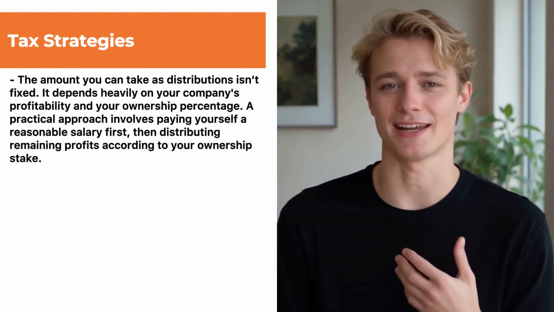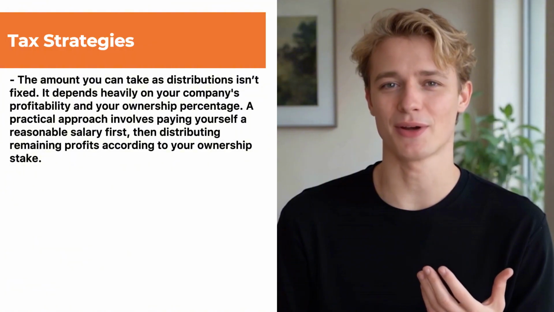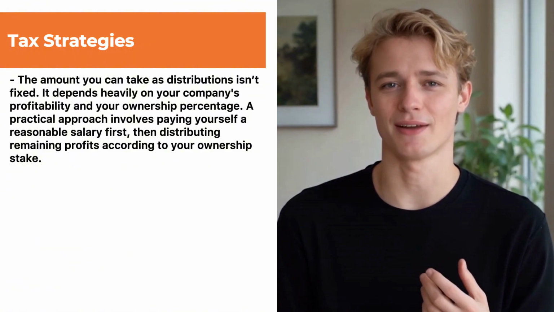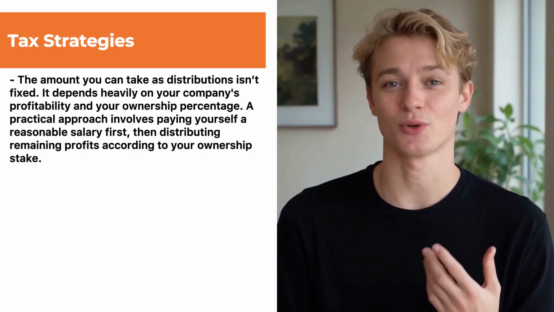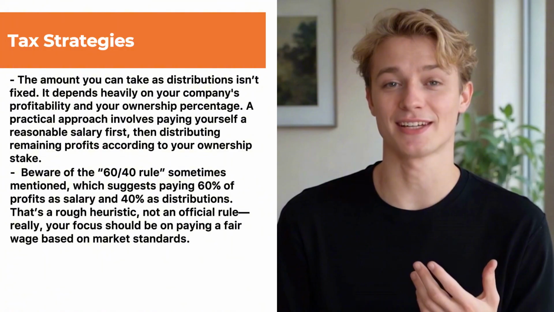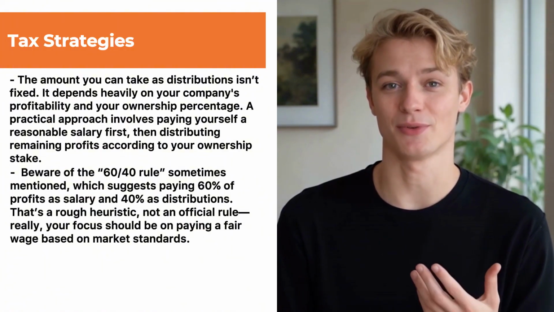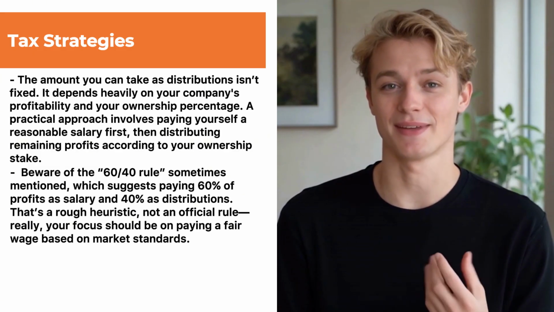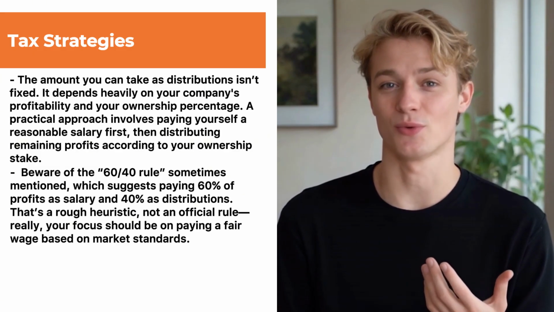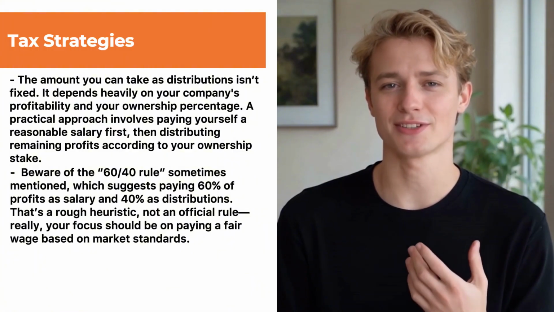The amount you can take as distributions isn't fixed. It depends heavily on your company's profitability and your ownership percentage. A practical approach involves paying yourself a reasonable salary first, then distributing remaining profits according to your ownership stake. Beware of the 60-40 rule sometimes mentioned, which suggests paying 60% of profits as salary and 40% as distributions. That's a rough heuristic, not an official rule. Really, your focus should be on paying a fair wage based on market standards.